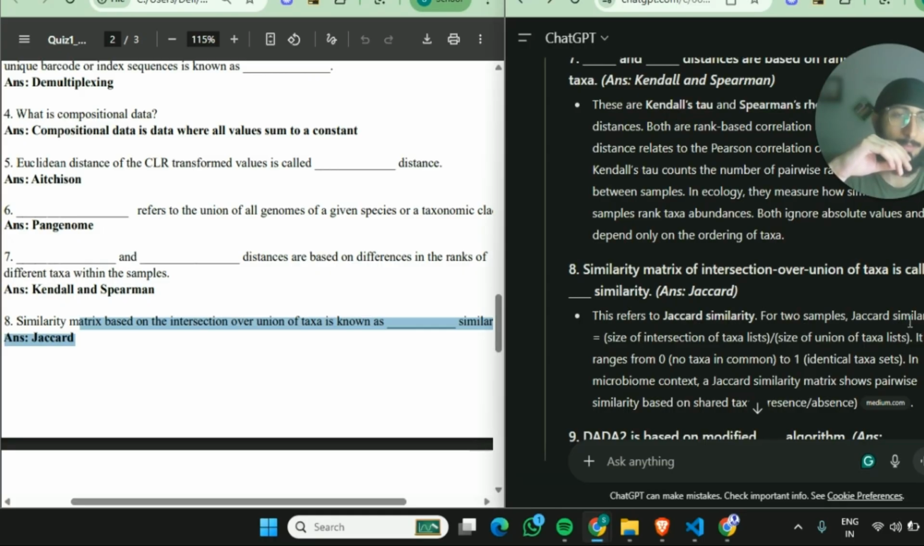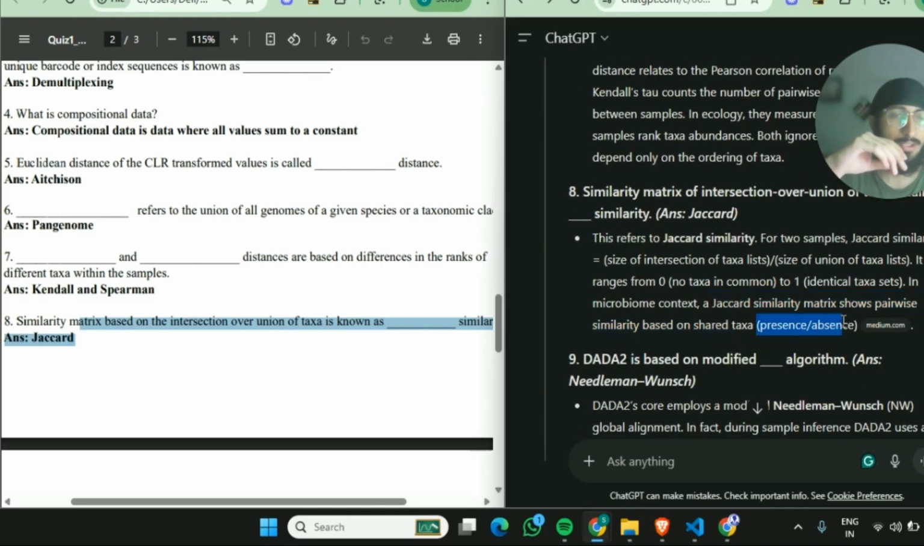So for two samples, Jaccard similarity is equal to the size of the intersection of taxa lists upon the size of the union of taxa lists, and we need to subtract from 1, right? It ranges from 0, no taxa in common, to 1, that is identical taxa sets. In a microbiome context, a Jaccard similarity matrix shows pairwise similarity based on shared taxa presence or absence.